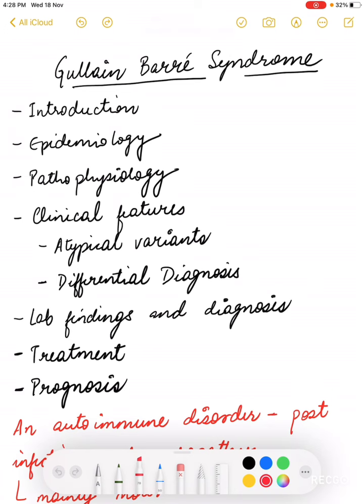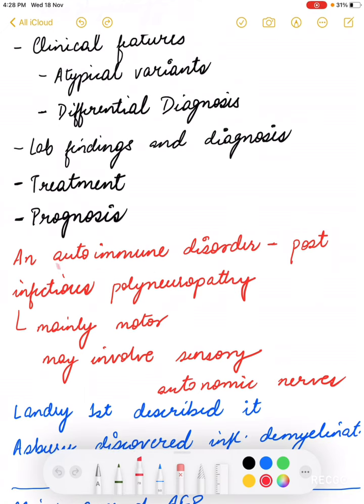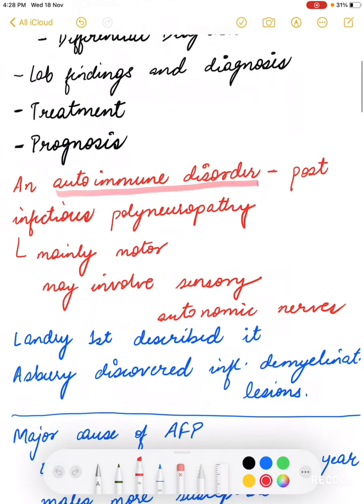Now today we are going to discuss it under the following headings: introduction, epidemiology, pathophysiology, clinical features along with the atypical variants, differential diagnosis, lab findings and diagnosis, treatment and prognosis. So Guillain-Barré syndrome is actually an autoimmune disorder. It is an autoimmune disorder that is a post-infectious polyneuropathy. It is also known as AIDP, autoimmune demyelinating polyneuropathy. It is mainly motor, but it may involve the sensory as well as the autonomic nerves.